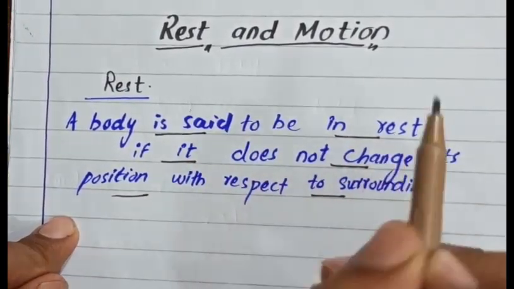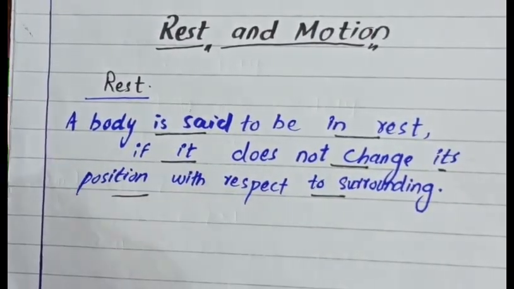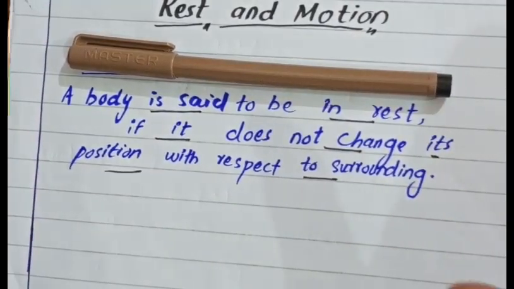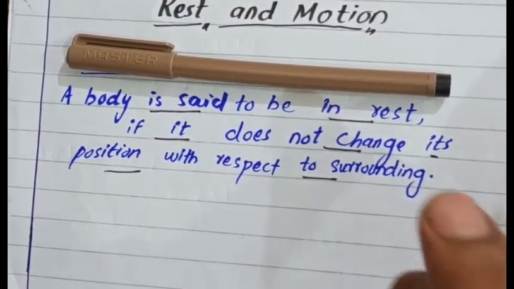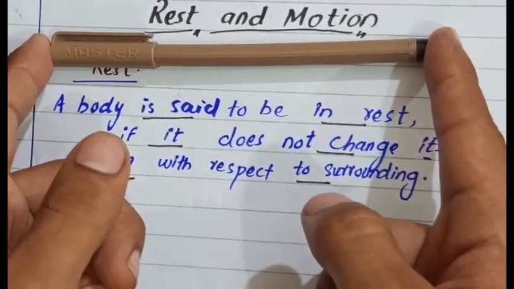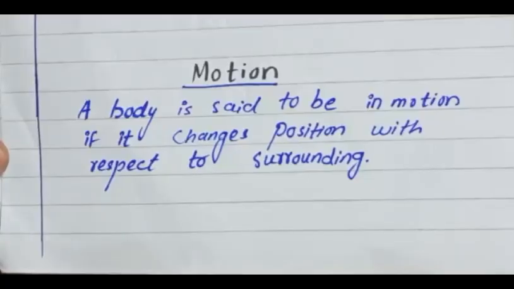Our body is at rest if it does not change its position. If you don't change the position of the object or body, it will remain at rest with respect to its surrounding. If you don't move it, you can say it will remain at rest. So simply, that is rest. Rest is defined likewise.